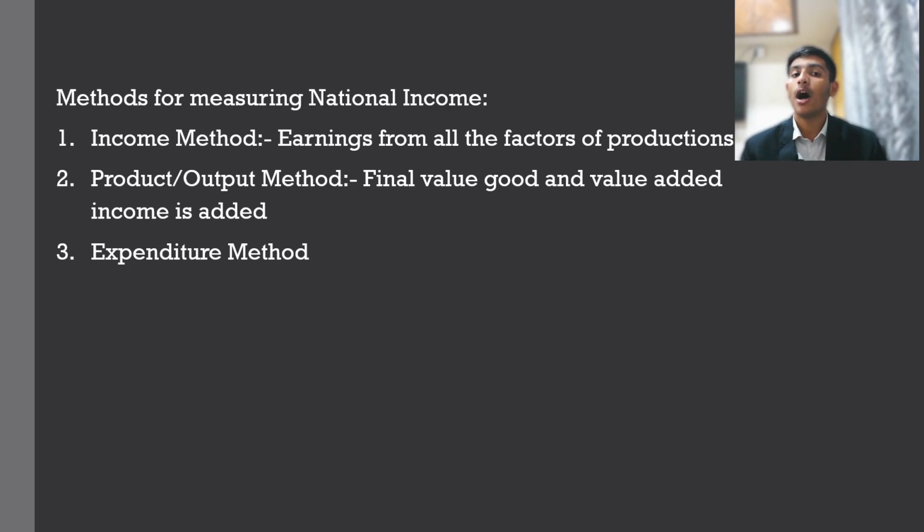Secondly, there is the product method, or output method. It is just a synonym for the same. Product and output method are the same. Here there are two different approaches. First approach is the final value goods approach. What this exactly means is, let's take the same example of wood. Wood you convert to furniture, and only that furniture's value will be considered. The intermediary values, for example if you cut wood, you can sell that wood also, and then it is refined and made into planks. You sell those planks also, to makers who make the furniture. There also selling happens. Till the time it comes to the consumer, it will be added. This is called intermediary production.